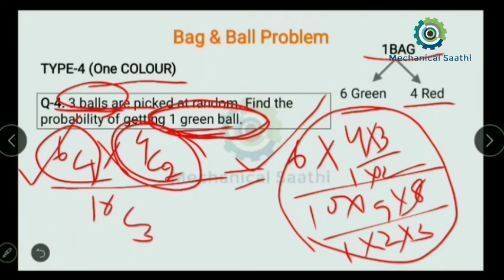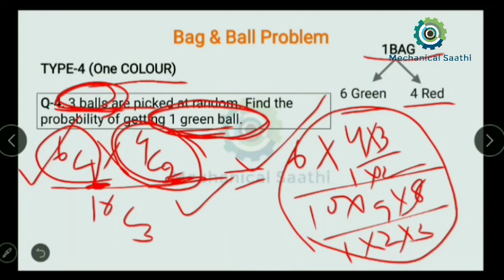Try to avoid that mistake, because if we are picking up three balls, then these two values must add up to 3. How many green balls do we need to pick up? That is 1. The number of red balls will be 2. With this you can easily calculate the probability of getting one green ball.